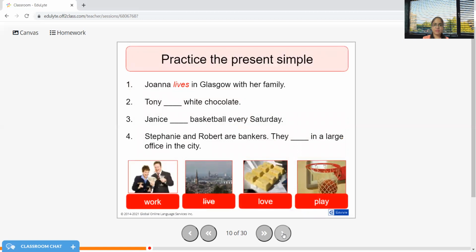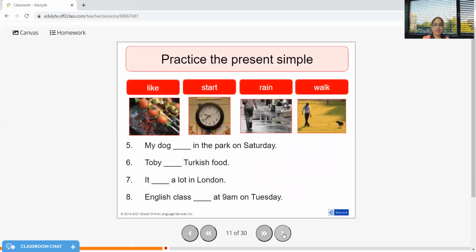Let's fill up the blanks together. Tony likes or maybe loves white chocolate. Tony is singular subject. Janice plays basketball. Stephanie and Robert are bankers. They work in a large office. Now here Stephanie and Robert are two people, means they are plural subject.